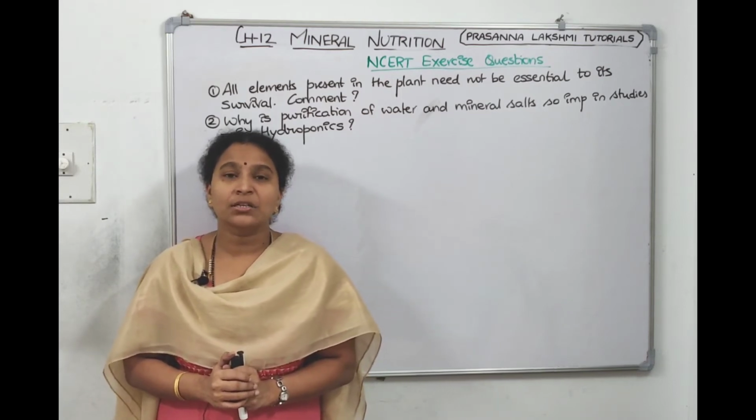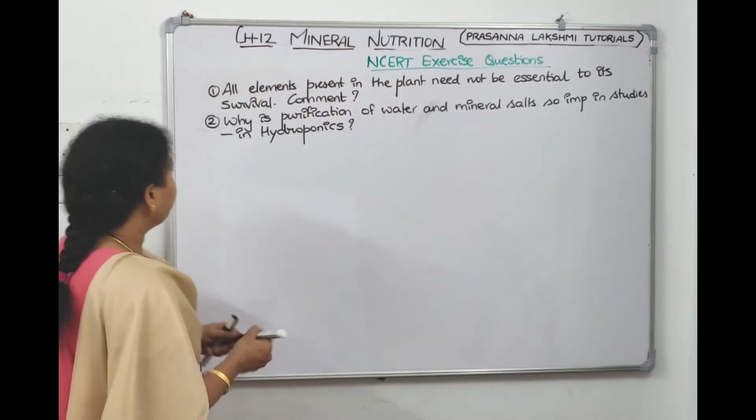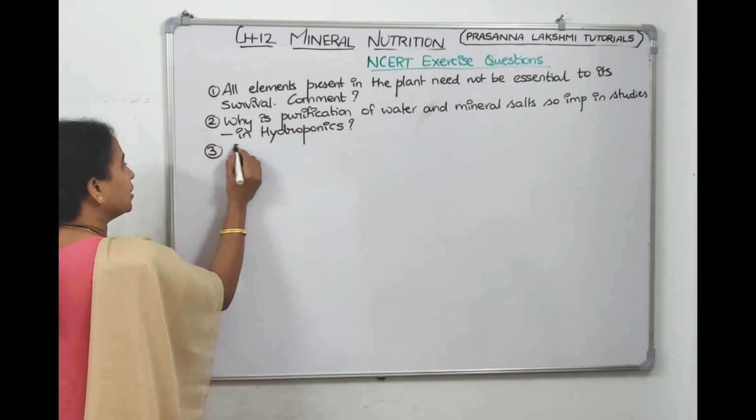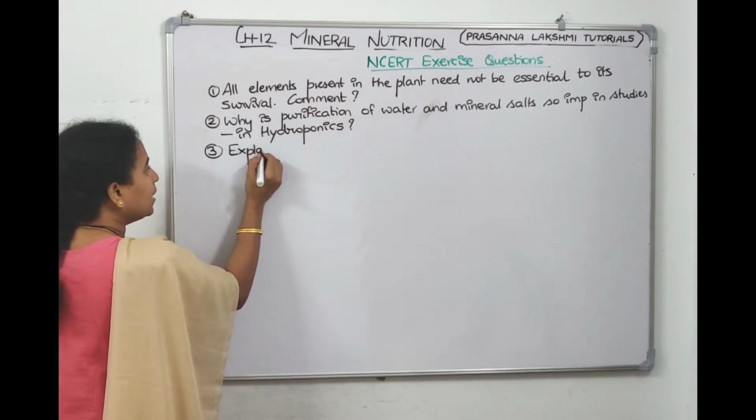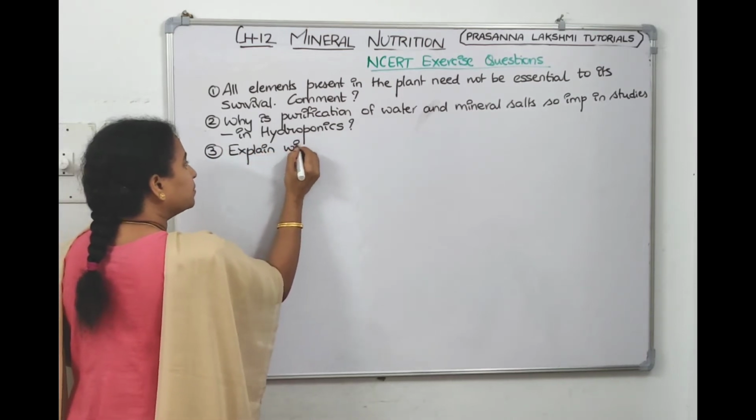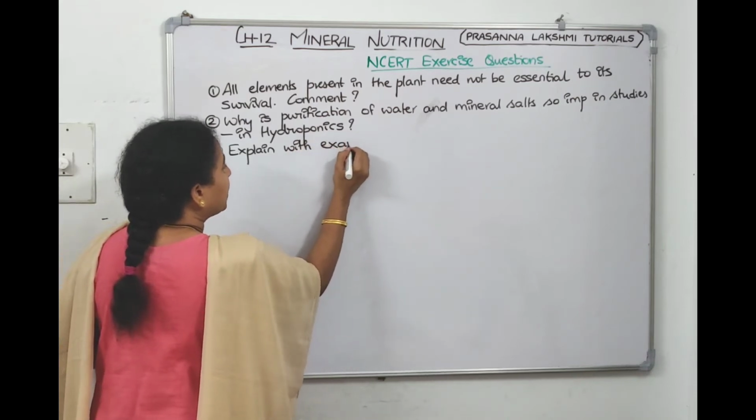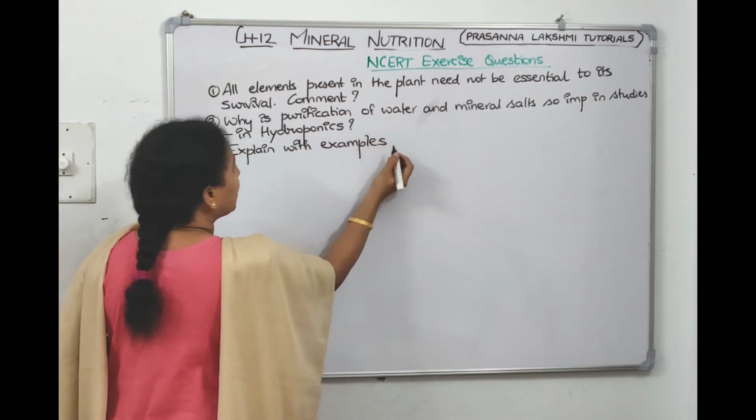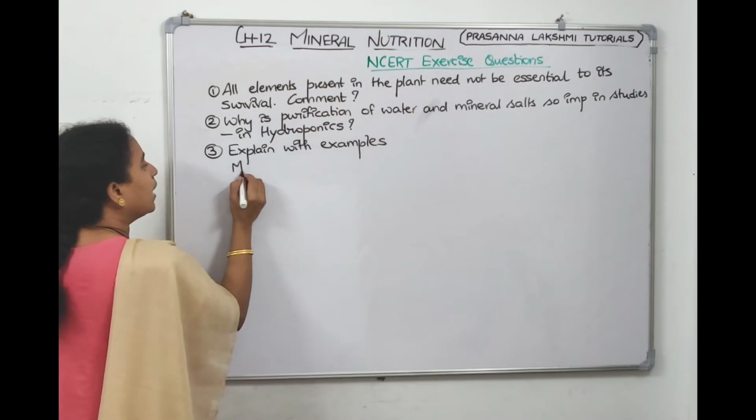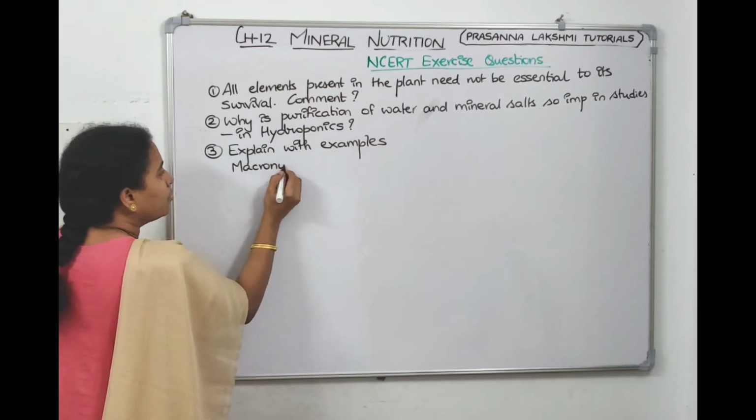Now the third question. In NCERT, the third question is: explain with examples. They asked us, explain with examples what are macronutrients.